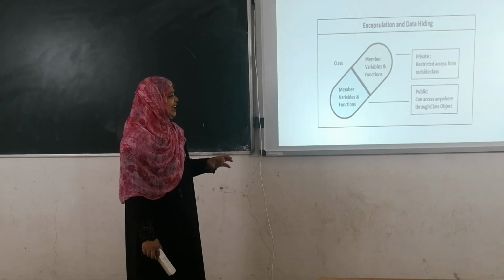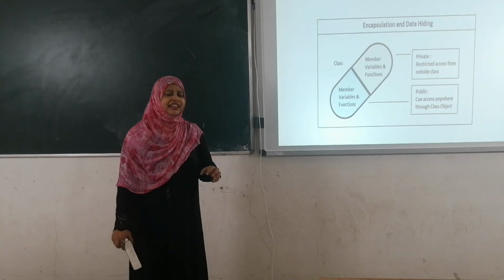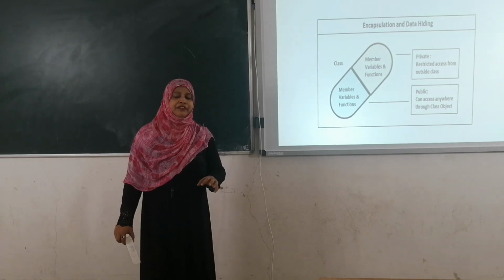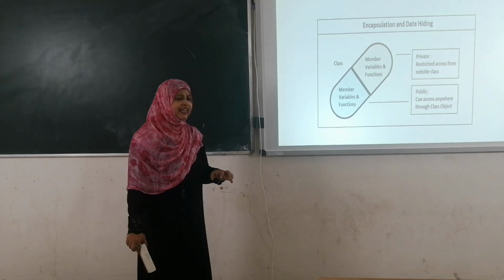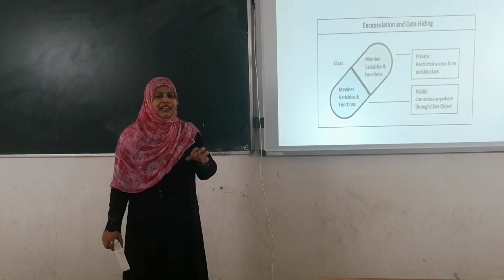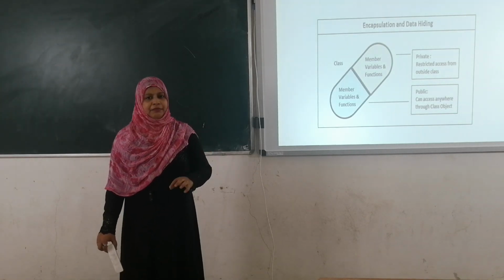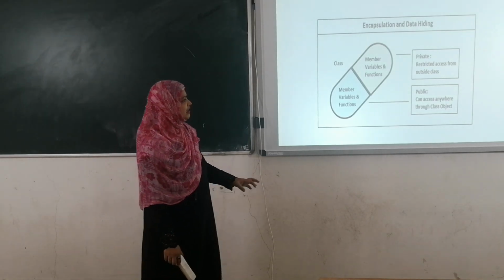If we declare the member functions as public, then anyone can access those data members and member functions. But if we declare the data members as private, then only that particular class can access them by using the object of that class.